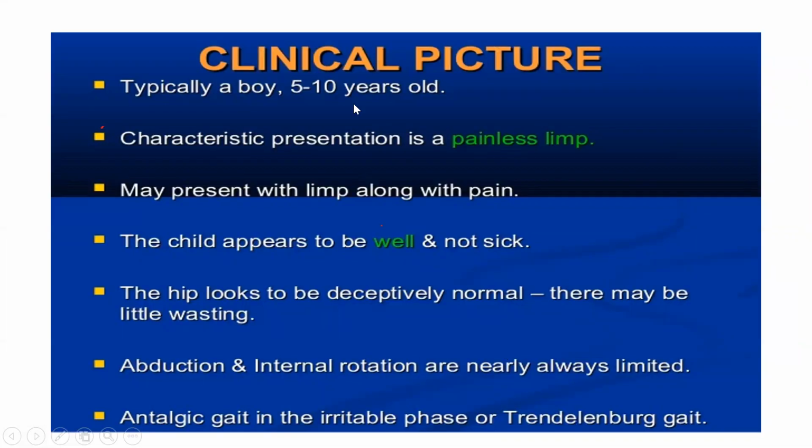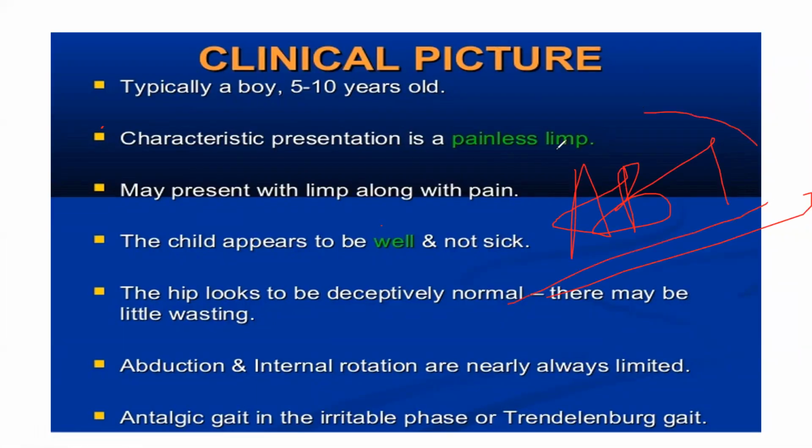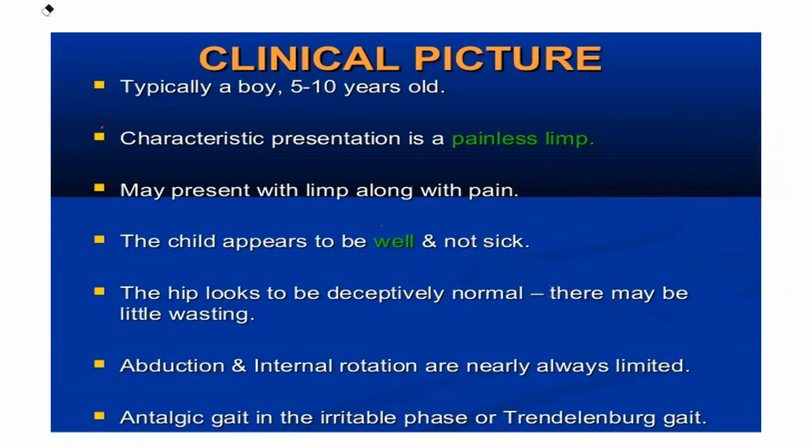So ABI. What is ABI? ABI is abduction and internal rotation being affected. So AB-I in Perthes is okay, AB-I in Perthes is affected. So that is AB-I.